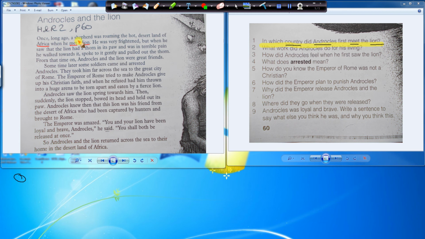Okay, Androcles here has been referred to as a shepherd, because later on it says here he was very frightened. Then his name is mentioned over here. So the Androcles here is referred to as the shepherd. So we can answer in the context of Androcles. Androcles first met the lion.